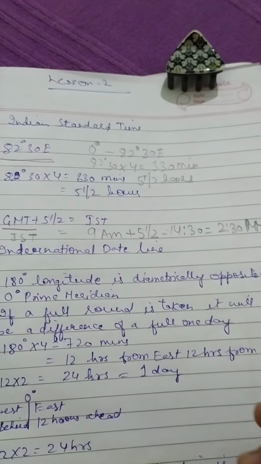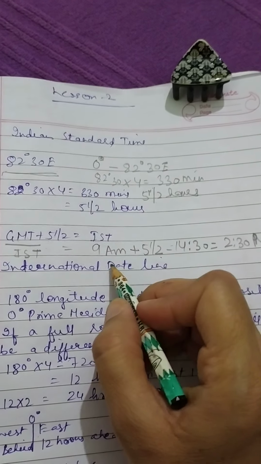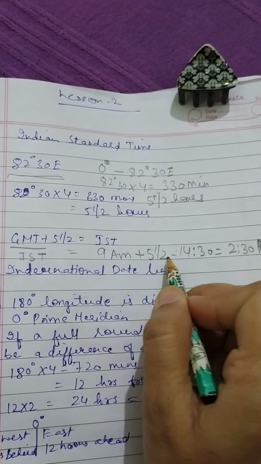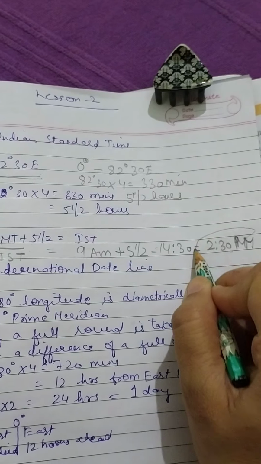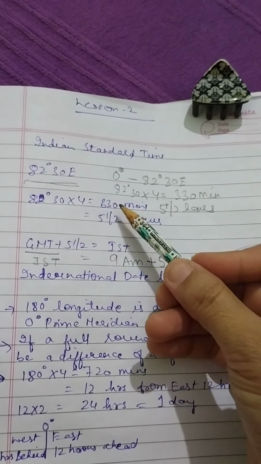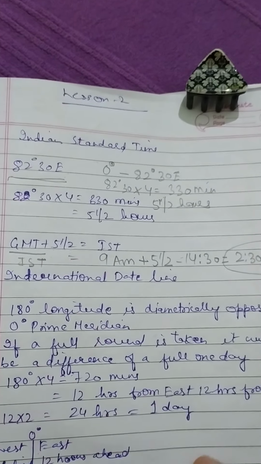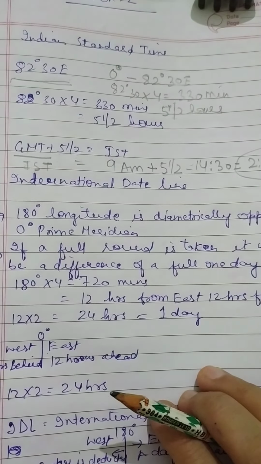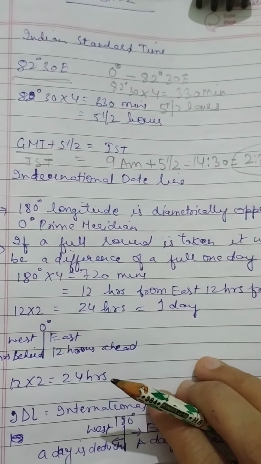So whatever is the time, we just add 5.5 hours to that, and we will get the time of India. Remember this, that IST or Indian Standard Time is 5.5 hours ahead of GMT, that is Greenwich Mean Time.